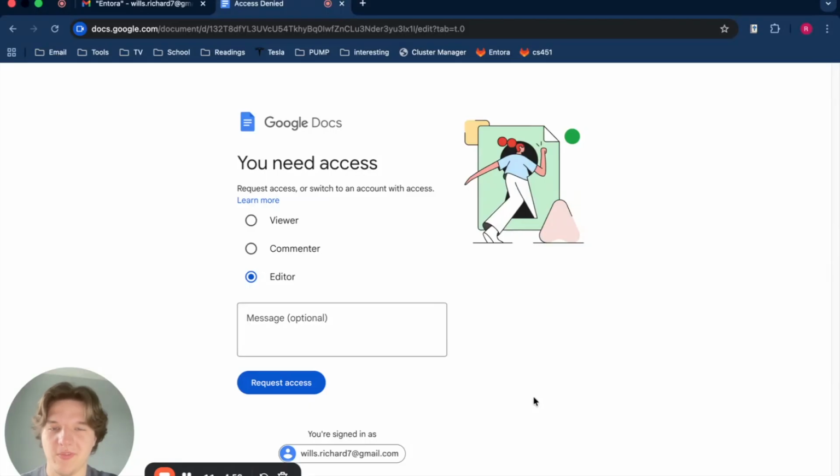I'll be going over a demo for a typical fan experience for our Google Drive integration. Here we can see we've been sent a Google Doc from a creator, which we do not have access to yet. There's different levels of access we can request. It doesn't matter which one we select. Entora will just grant us viewer access. So we'll go ahead and request.